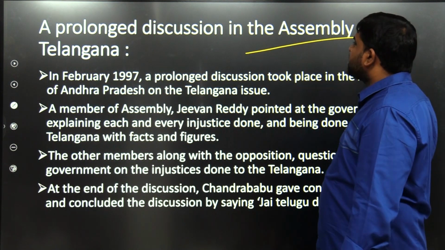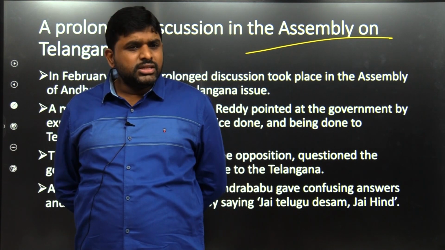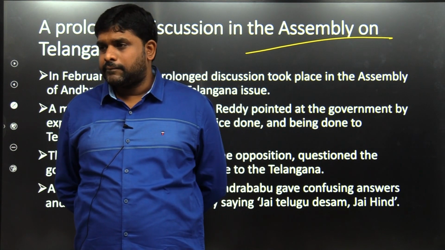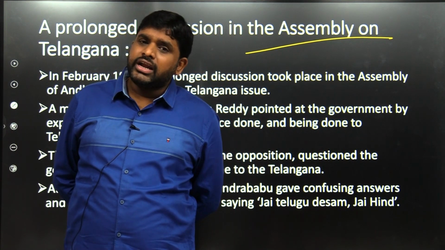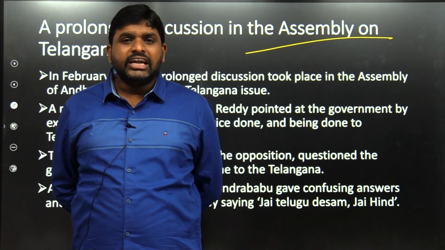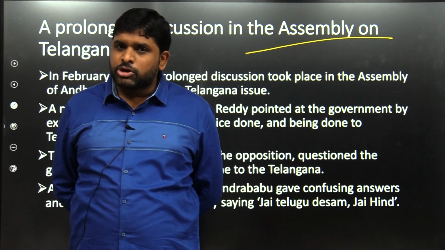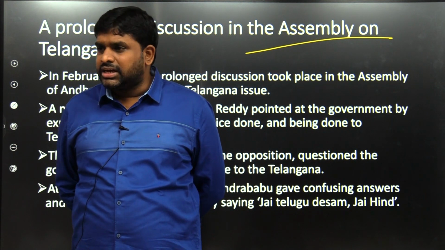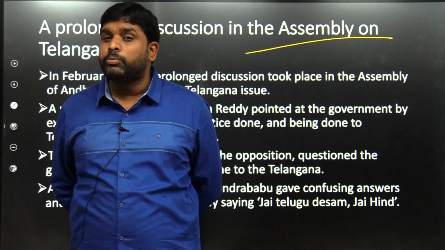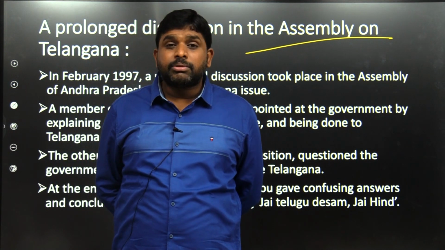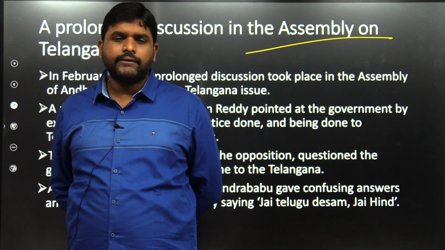A prolonged discussion in the assembly on Telangana. One day, what happened? A prolonged discussion on Telangana happened. See, TDP was very powerful. TDP was very powerful before 1997, when NTR was there, when Chandrababu Naidu is there. Chandrababu Naidu really is responsible for Hi-Tech City. He is responsible for Abdul Kalam becoming the president of India. He is the person who proposed Abdul Kalam, who mobilized the support for Abdul Kalam, Chandrababu Naidu.